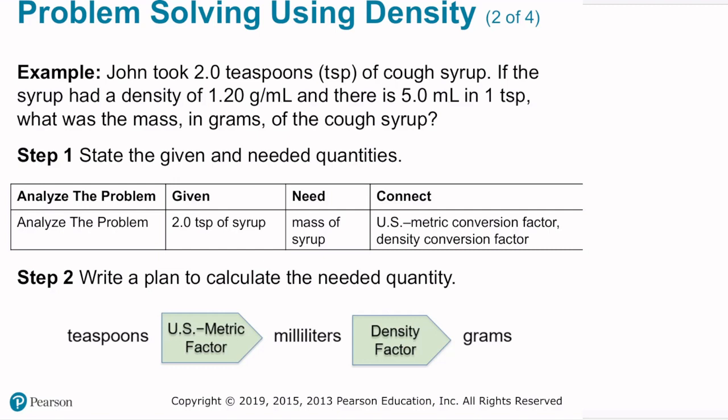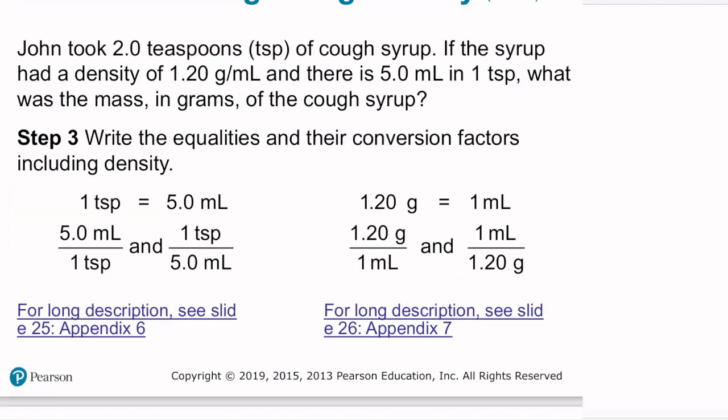Before we get started, we'll need to convert teaspoons to milliliters, and then we can use density to convert milliliters to grams because we know the density of the cough syrup. We're told that 1 teaspoon is equal to 5.0 milliliters, so we can use 5.0 milliliters per teaspoon as a conversion factor. We're also told that the density of the cough syrup is 1.20 grams per milliliter, so we can use that as a conversion factor.